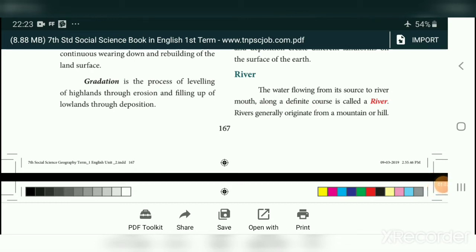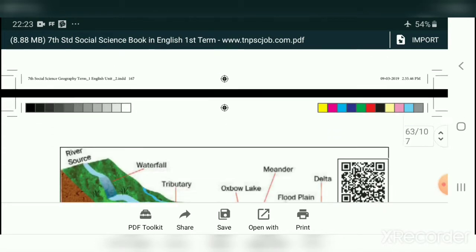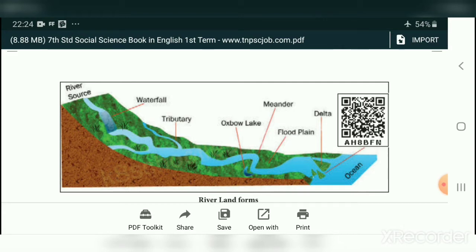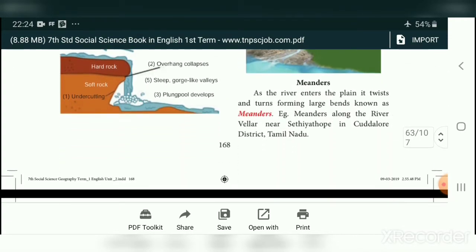And there are some natural agents like a river, wind, waves, glacier. They do the process of erosion, transportation and deposition. In our last class, we discussed the river and its course. The starting point of the river is called the river source and the ending point is called the river mouth. All rivers originate in a mountain or hill, and they join into some lake, sea or ocean. So we have completed one agent, river, fully.